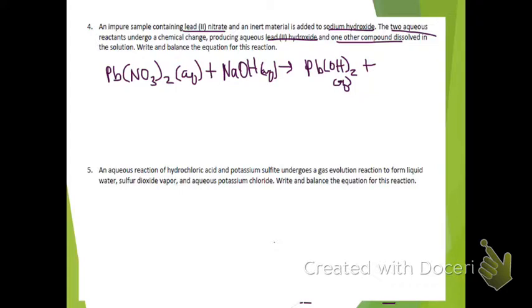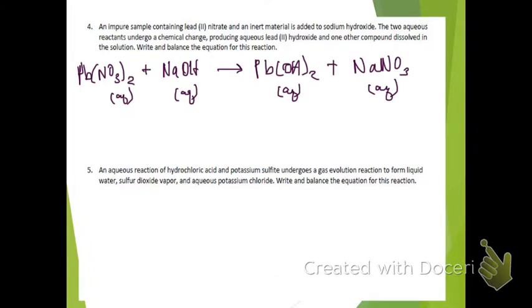We need to figure out what our other compound is. Well, we've already used the lead and the hydroxide, so that leaves sodium and nitrate to form our last compound here. Once we have all of our chemical formulas, we can go and balance. We need 2 hydroxides and 2 nitrates on both sides, and doing that gets us 2 sodiums on both sides.